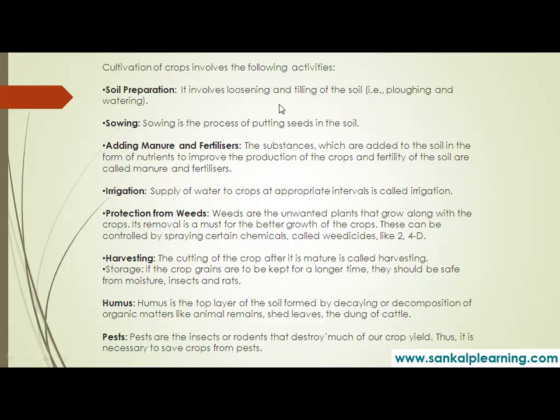So what do we mean by harvesting? Cutting of the crops after they are mature is called harvesting. In harvesting, the crops are pulled out and cut close to the ground, which usually takes 3 to 4 months to mature. Harvesting is done either manually, say using a sickle, or by machine. The machine used for harvesting is called a harvester.